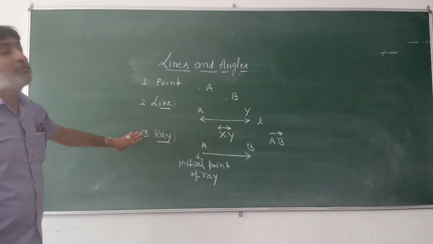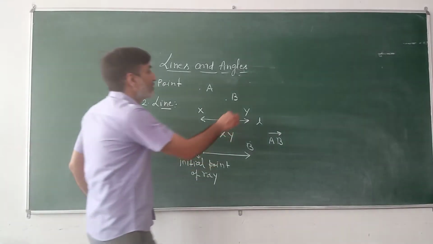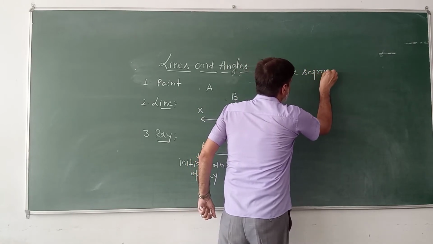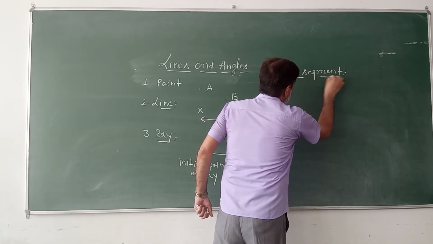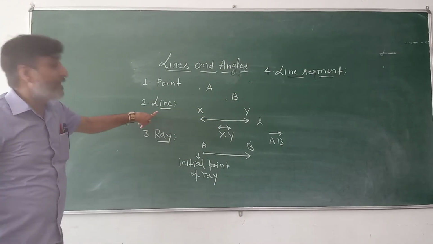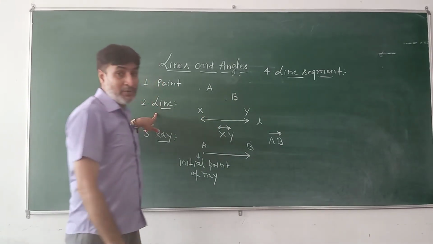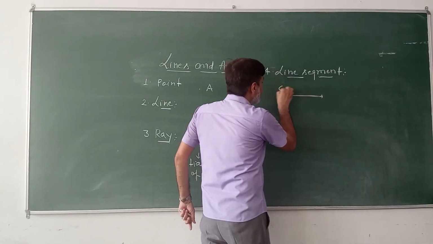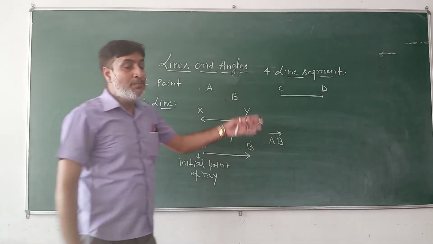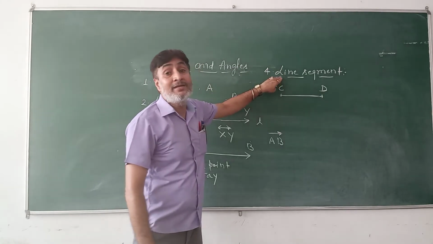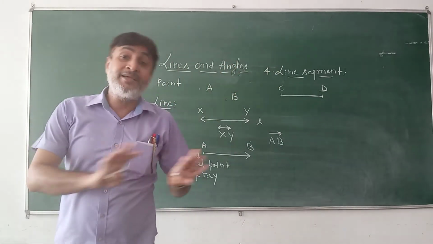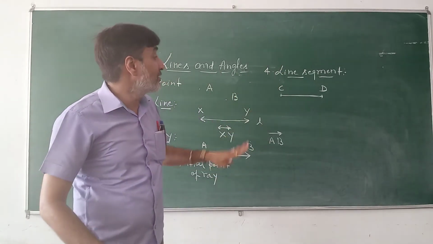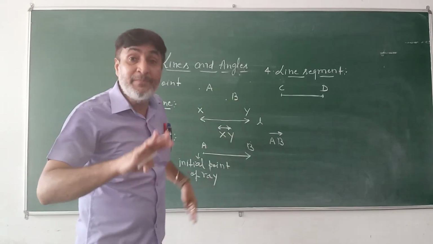Okay, now we come to the next basic geometrical concept, which is line segment. A line segment is a line which has both the endpoints. For example, here we have a line segment CD which has both the endpoints. That line segment can't be extended in either of the directions. So we can say that a line segment has definite length. The length of a line segment can be measured.